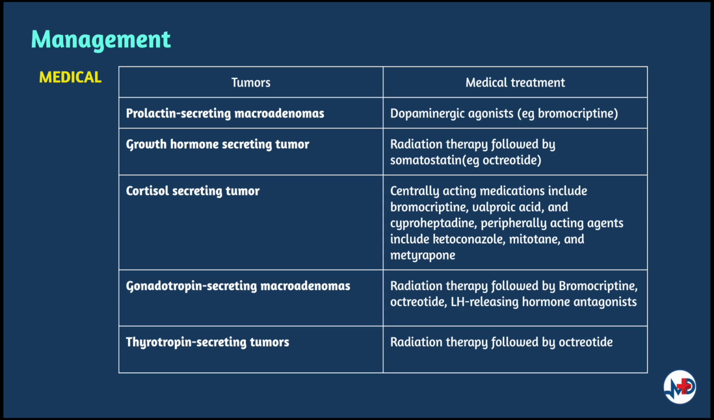Centrally acting medications include bromocriptine, valproic acid, and cyproheptadine. Peripherally acting agents include ketoconazole, mitotane, and metyrapone, and these are used for cortisol-secreting tumor. Radiation therapy followed by bromocriptine, octreotide, and LH-releasing hormone antagonists are used for gonadotropin-secreting macroadenomas. And radiation therapy followed by octreotide is given for thyrotropin-secreting tumors.